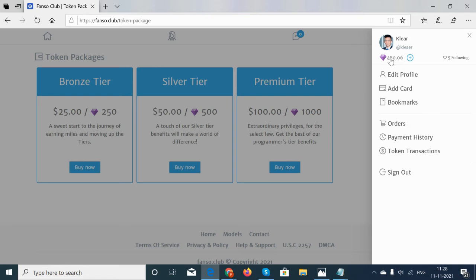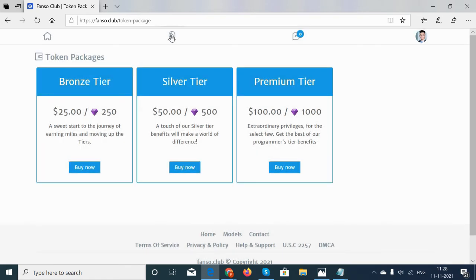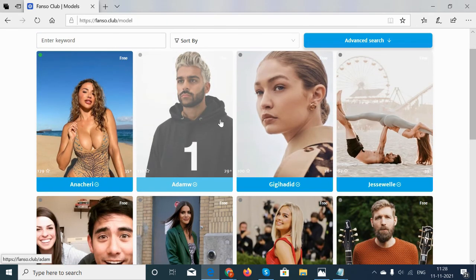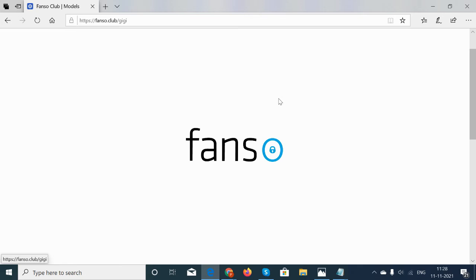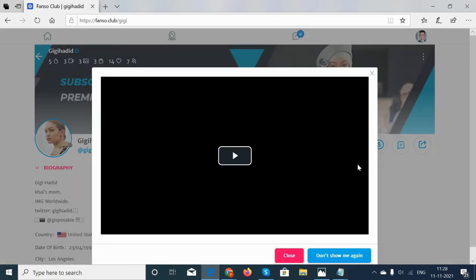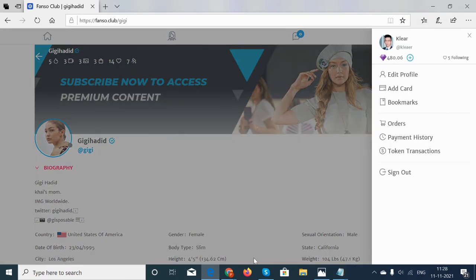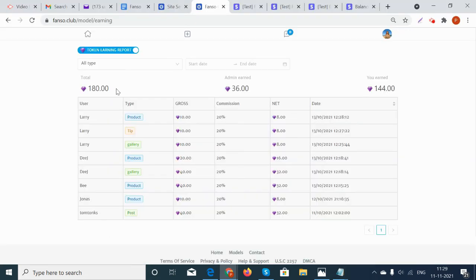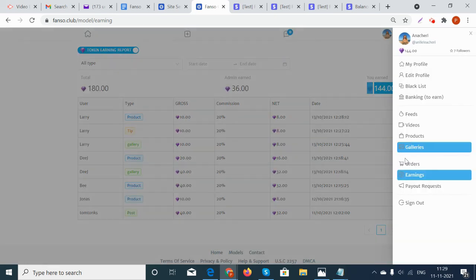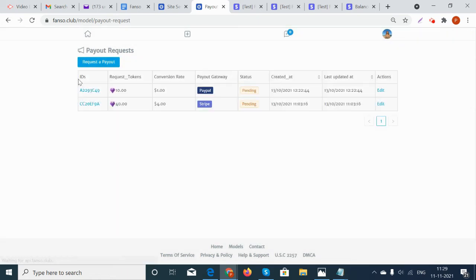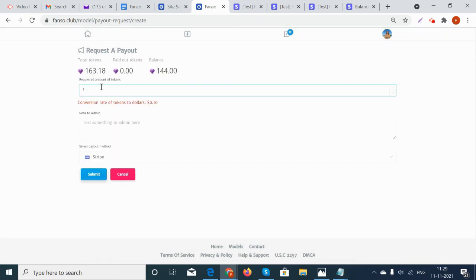This way he can use these tokens to unlock any pay-per-view content, purchase a product, or tip a particular model. For all the token transactions in the platform, he can use the tokens that he has purchased through the token packages. So the model will keep earning as well, through the tokens earned via product, tip, gallery, post, etc. There will be some percentage of admin commission, and for the balance that she has earned, she can request a payout. She can request a payout only for token earnings in the platform, where the conversion rate of tokens to dollars can be set by the admin from the backend.